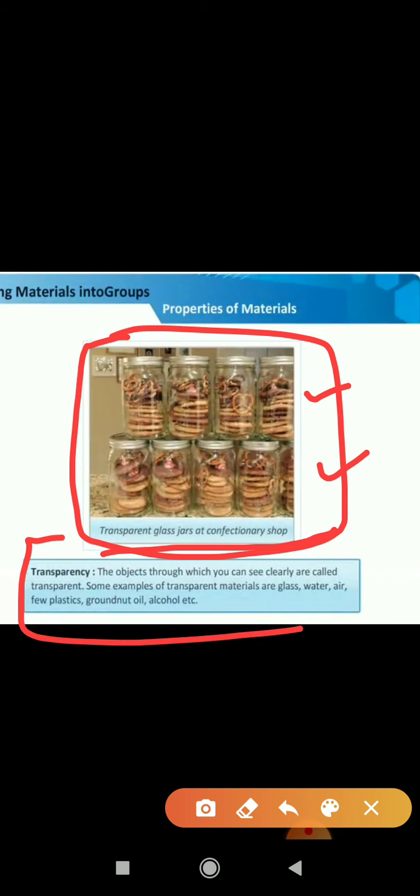The objects through which you can see clearly are called transparent. Some examples of transparent materials are glass, water, air, few plastics, groundnut oil, and alcohol. These are the examples of transparent material through which we can easily see.